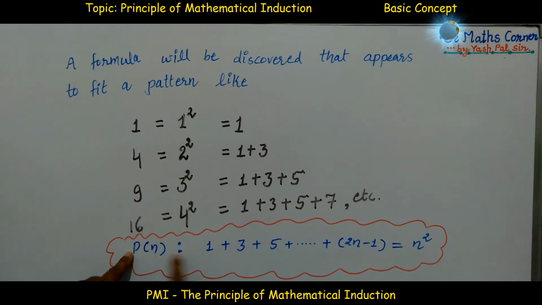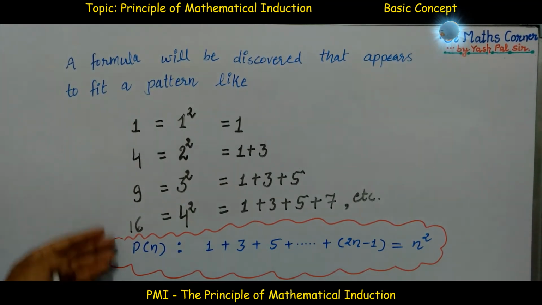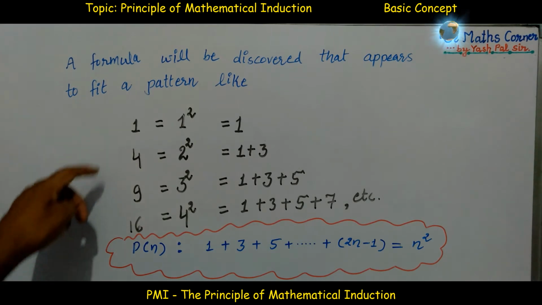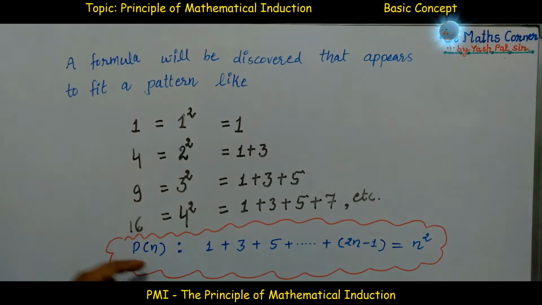Suppose the name of the statement is Pn, such that 1 plus 3 plus 5 and so on, last term is 2n minus 1, then the result will be equal to n square. Solving questions by this method is called the principle of mathematical induction, the inductive way, from particular cases to a general result.